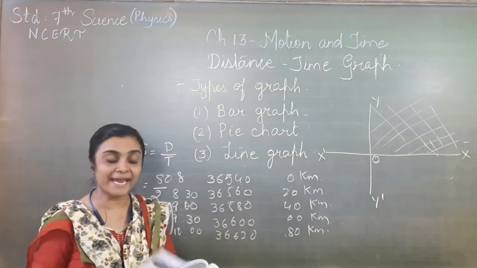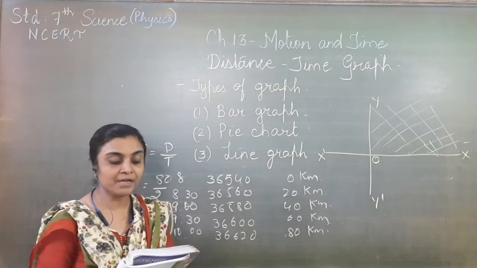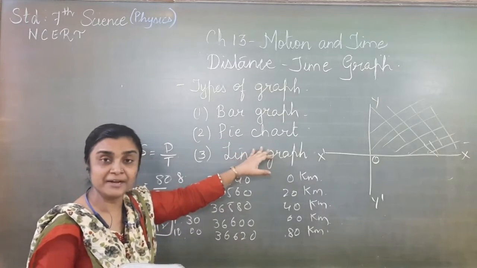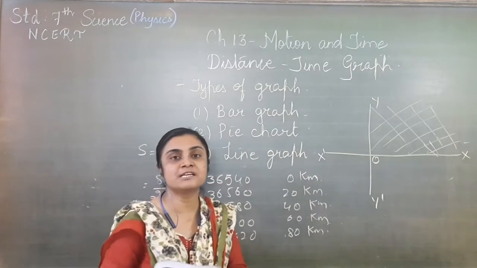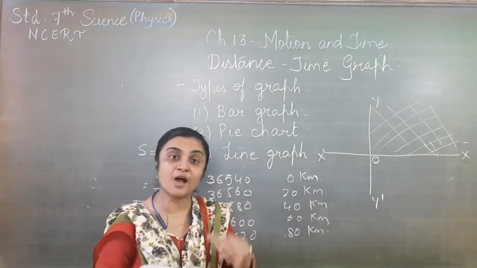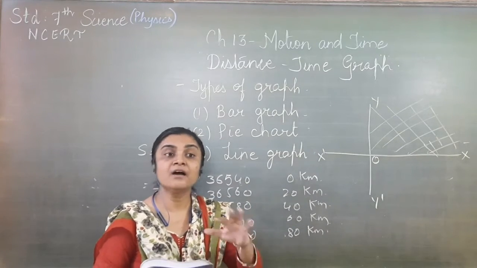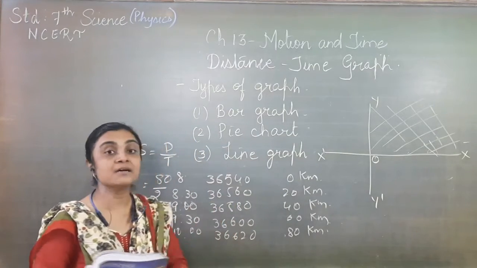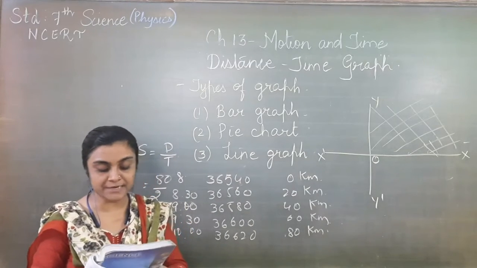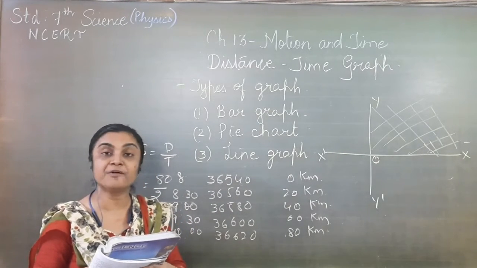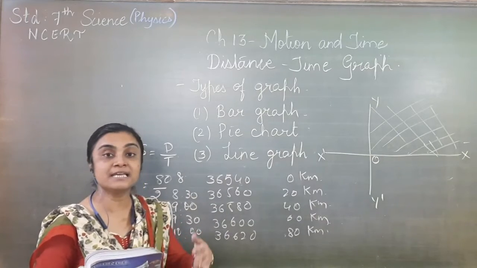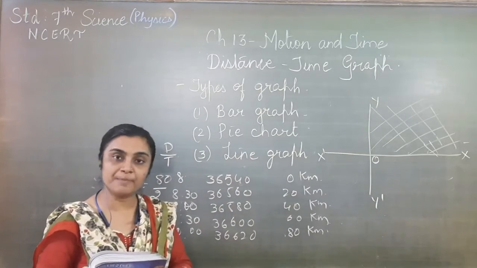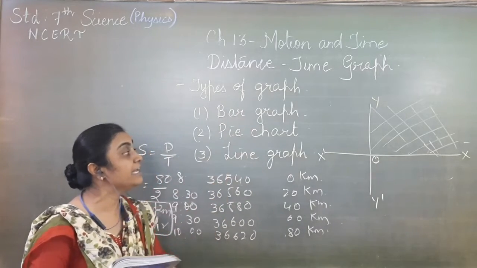Then the next one is the pie chart. In the textbook, a pie chart is given showing the composition of air. Or how much percentage of fruits are liked by different students, or how many different games are played by different students, we can draw with the help of a pie chart. Another one is the line graph. Here one example is given. A line graph shows the changes in the weight of a man with age. As the age increases, how the weight of that particular man increases, we can see with the help of line graphs. So these are the three different graphs.